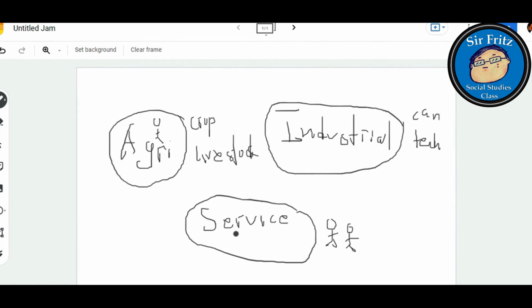So the service sectors, like the teachers, the schools, they provide service. The salons, the hotels, they provide service. Their goal is to satisfy the wants and needs of the society. And these people from the service sector will get resources from the agricultural sector and the industrial sector in order for them to effectively provide good service. So these are the different sectors of the economy.